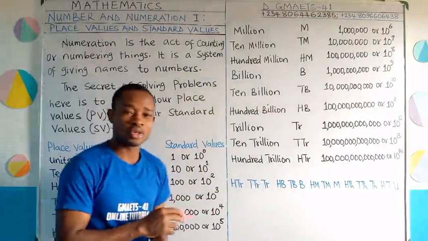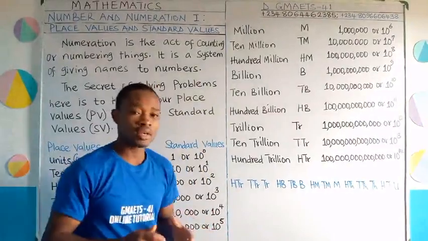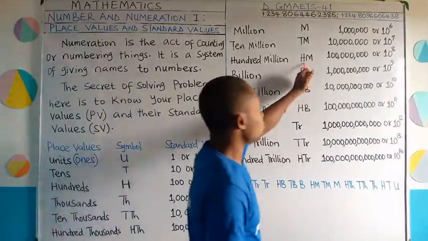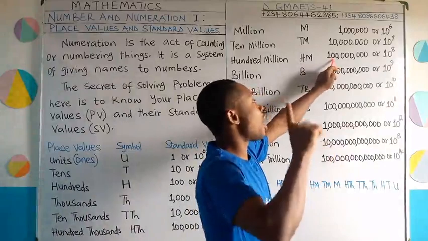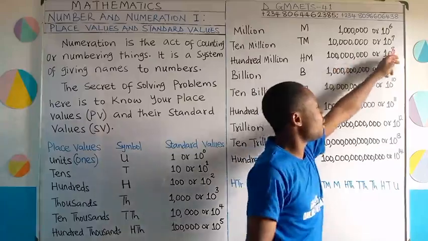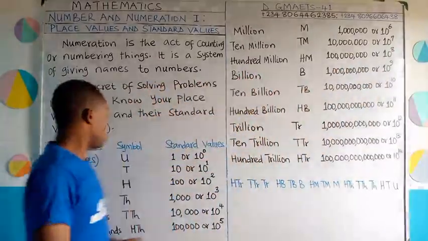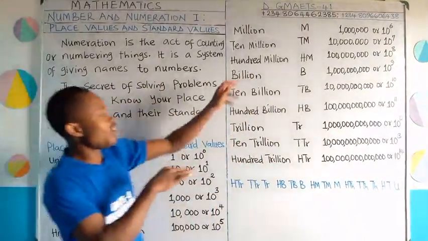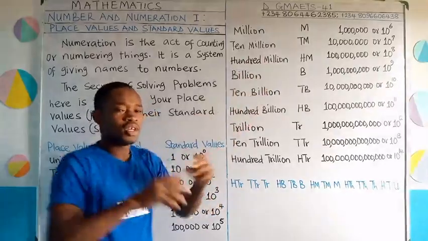Do we move on to 100 million? The same as hundreds of million. HM is the symbol, and in 100 million we have the standard value as 100 and then million. How many zeros do we have there? 8. 100 million is a repetition of the standard place value 100. So you see the level of million here is 100 million.